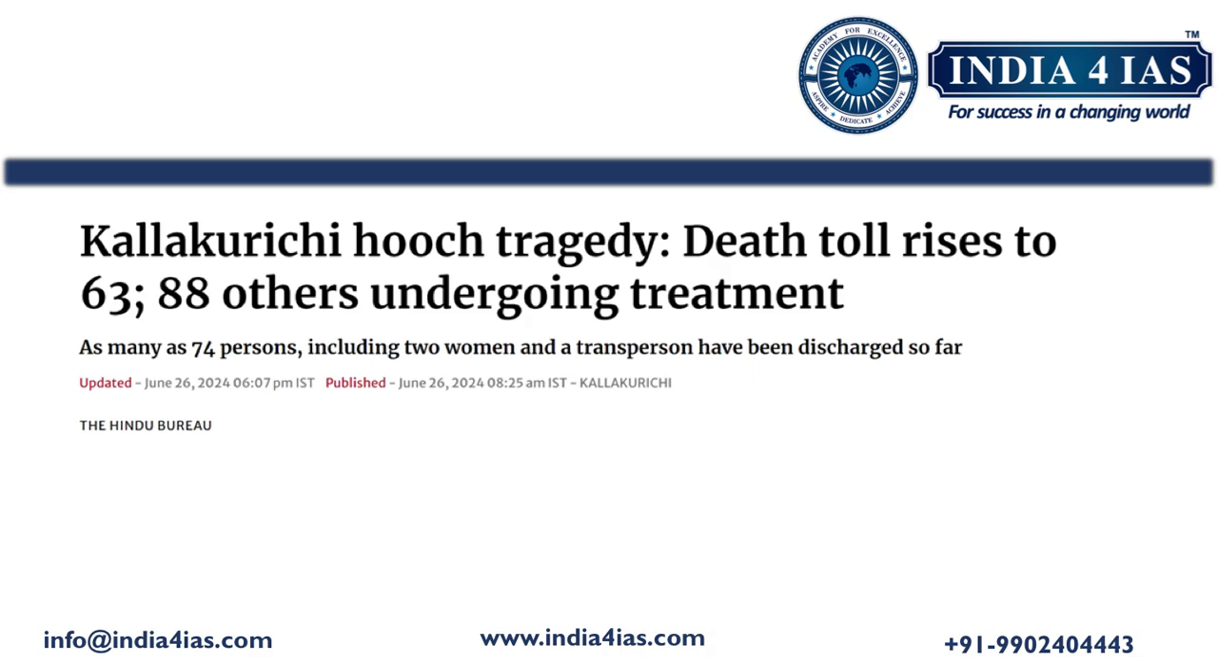Recently in Tamil Nadu, because of the hooch tragedy in Kallakurichi, around 63 people died. This hooch is a spurious liquor, which refers to fake liquor or poor quality liquor. Because of consumption of this spurious liquor, more than 63 people died in Kallakurichi.